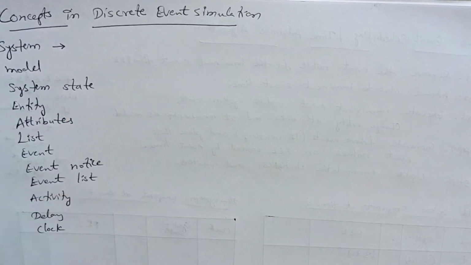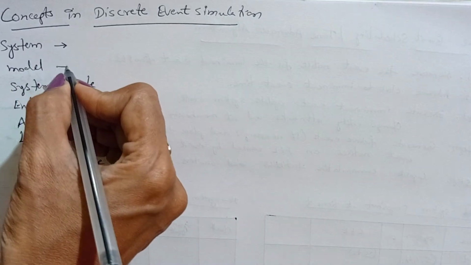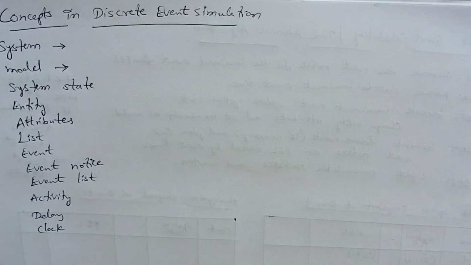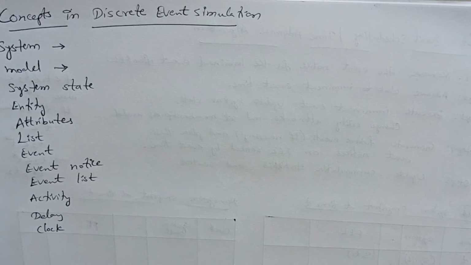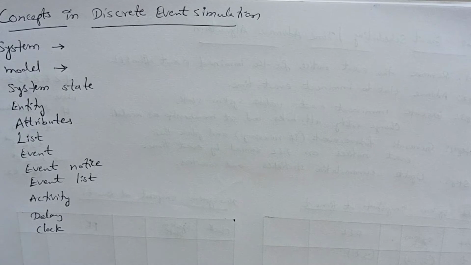Next, coming to model. A model is nothing but an abstract representation of a system. For example, it may be a structural representation, logical representation, or mathematical representation, whatever it might be. Depending on that representation, we say which model it belongs to.